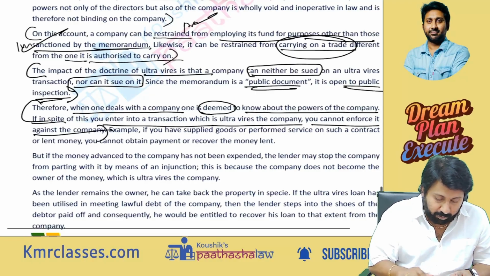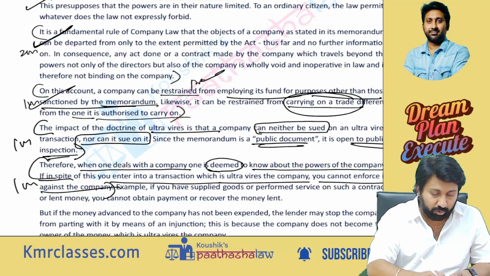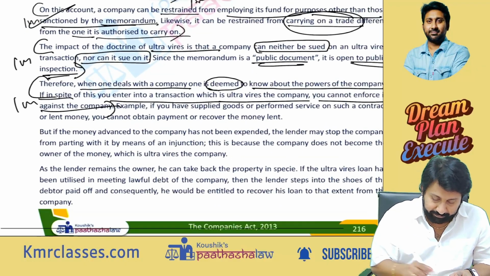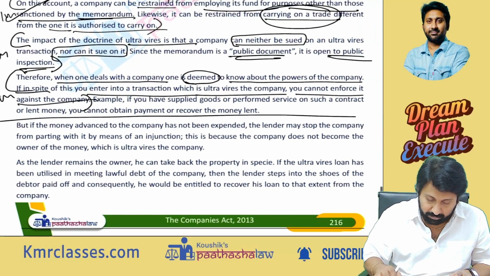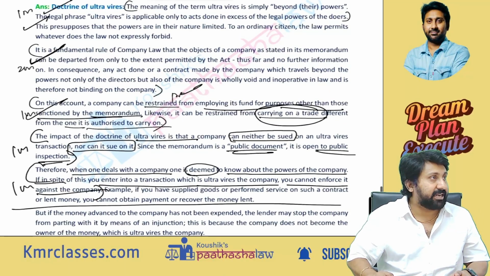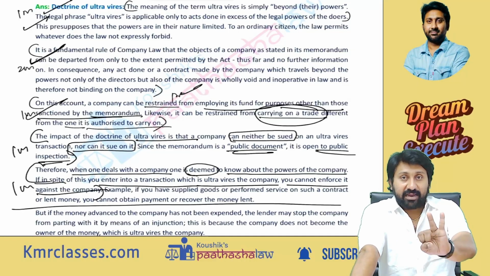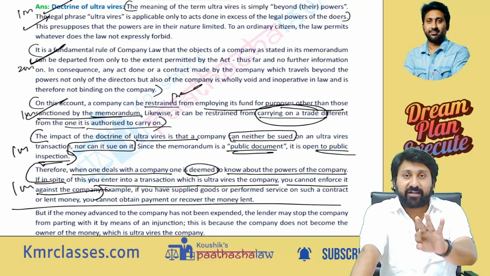Up to here at least you need to write, because the question will come for 6 marks. Up to here you need to write in an exam if an ultra vires question comes. Clear? With this, doctrine of constructive notice, indoor management, ultra vires completed.